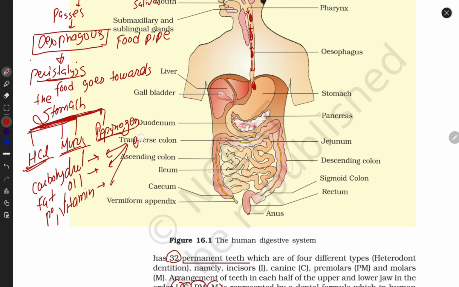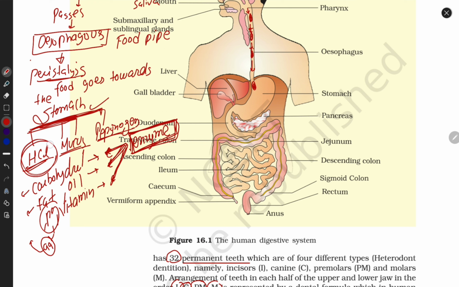The name of these things is enzymes. So our stomach, our small intestine, our liver, and pancreas secrete enzymes to break this food. They convert it into its simplest form. We know protein breaks down into its simplest form, amino acids, which are absorbed by the body. So these enzymes activate and break this food, so our body can easily absorb it.